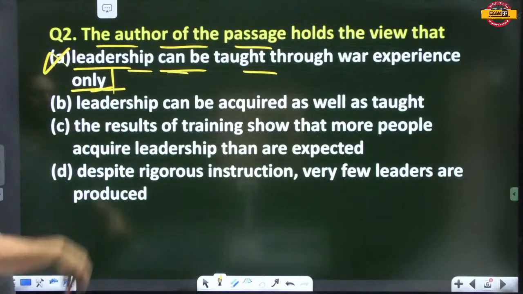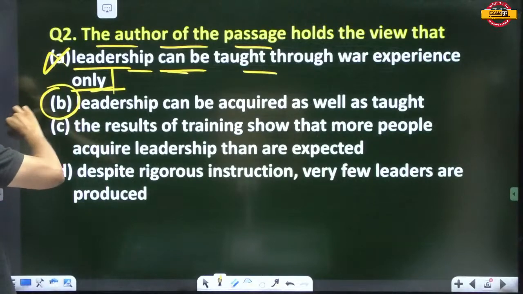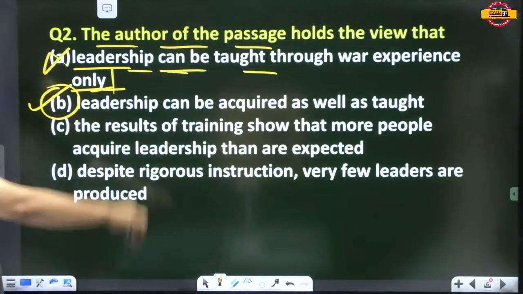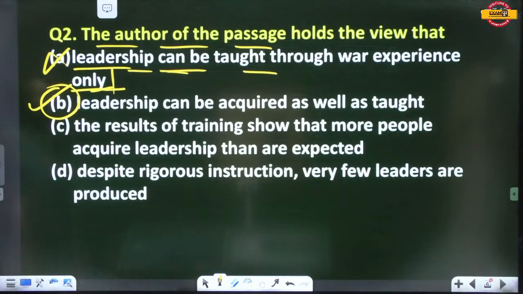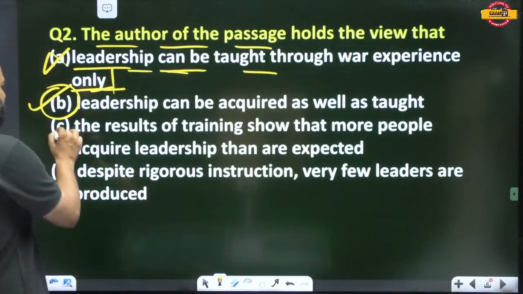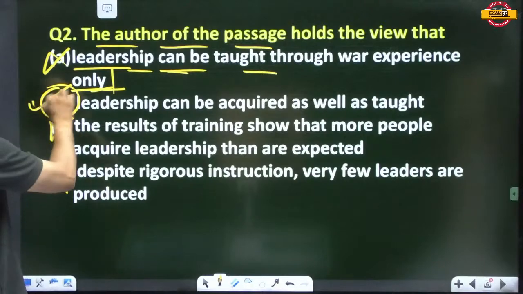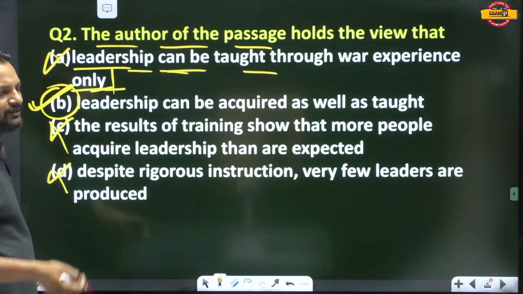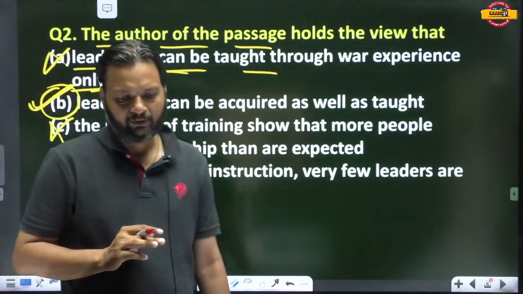So this is wrong. Leadership can be acquired as well as taught. This statement has been clearly mentioned in the passage, that leadership can be acquired as well as taught. This statement is clearly implied in the passage. So no need to read C or D, because this has been clearly mentioned in the passage. So this is the correct answer. Okay.